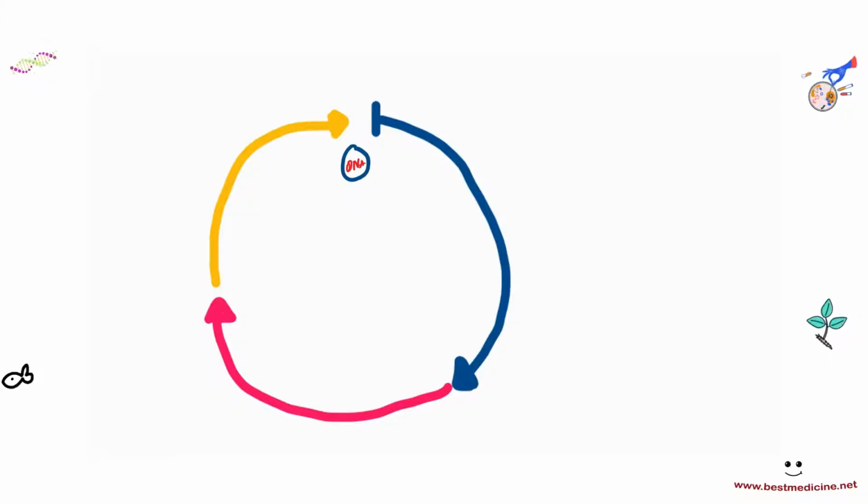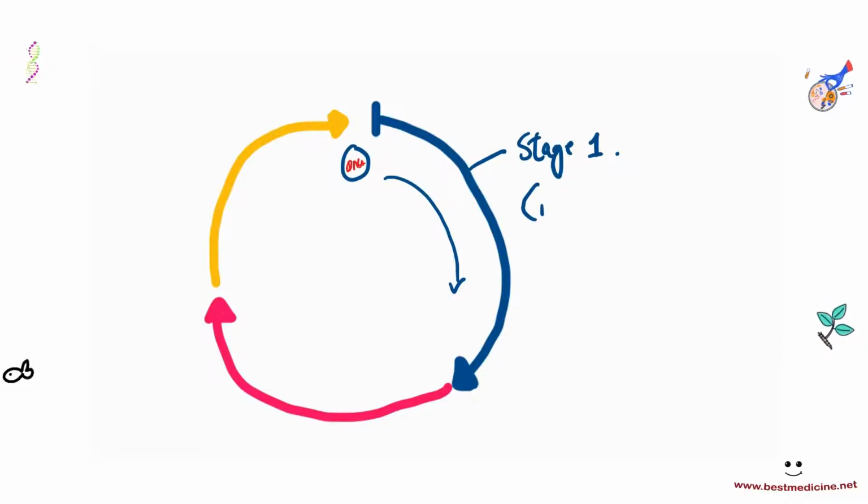So this newborn cell, as it enters the first stage, let's call this stage 1, is going to become bigger, and it's going to increase in size. It's going to increase in the number of organelles that it has. It's going to make more proteins, and it is going to replicate, very importantly, its DNA. So DNA will also replicate in this phase. So stage 1 is also referred to as the interphase. And board examiners want you to know that the interphase is the longest phase of the cell cycle.